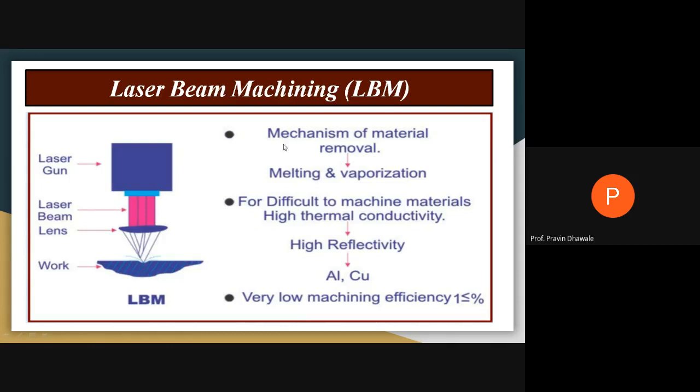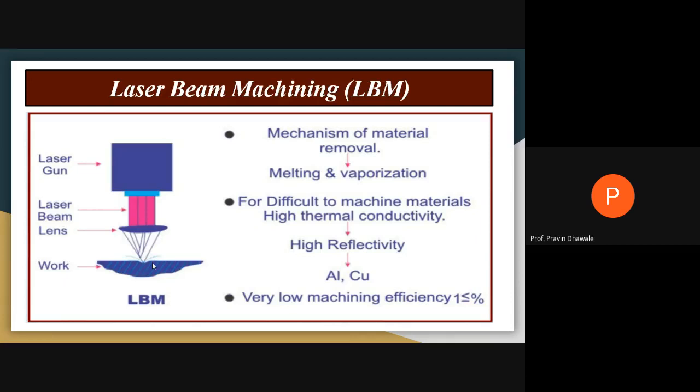See, the mechanism of metal removal is melting and vaporization. Whatever material is removed from the workpiece is removed because of melting or vaporization. For difficult to machine materials with high thermal conductivity and high reflectivity, like aluminum and copper, the machining efficiency is very low.